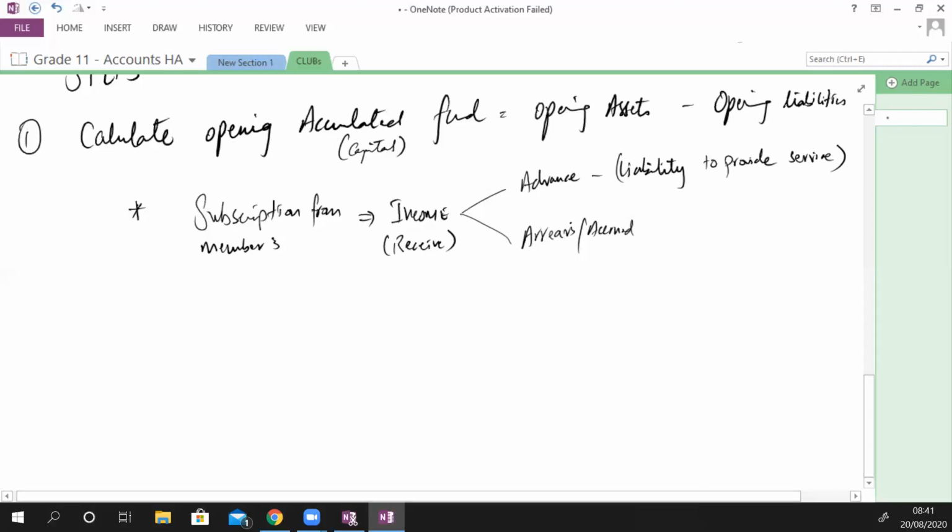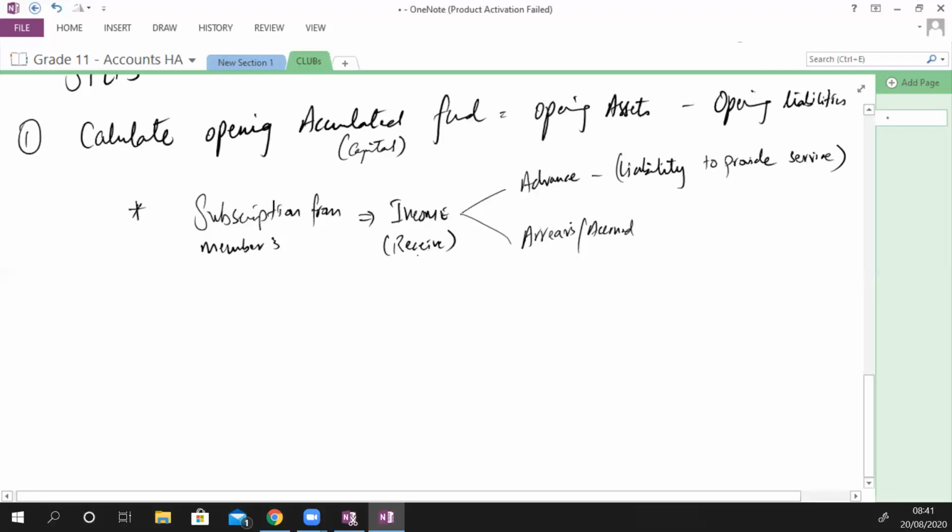Expense paid in advance is an asset. If you're paying expenses in advance, that means you will be receiving services. That will be an asset. But income received in advance is a liability because now you have to provide the other person with the services.